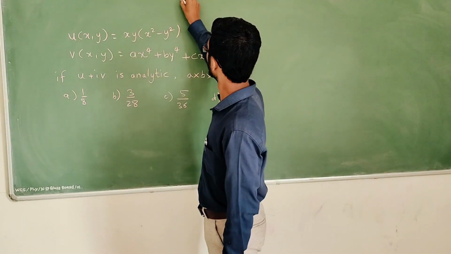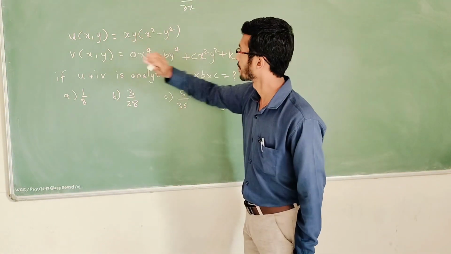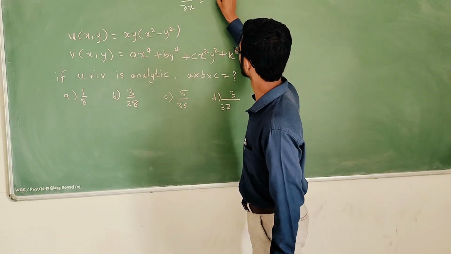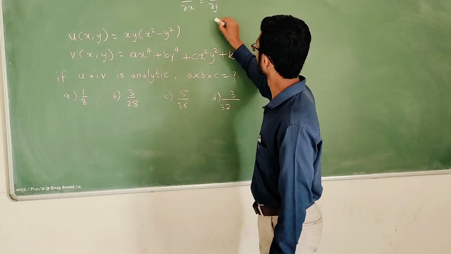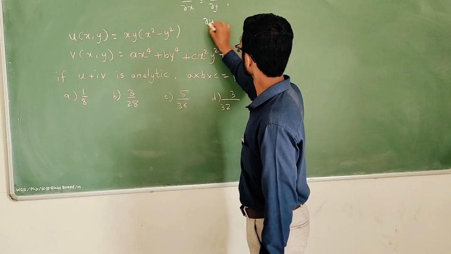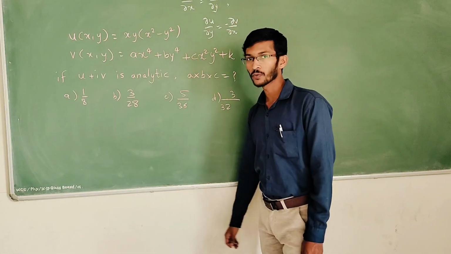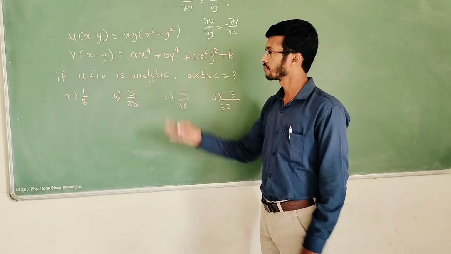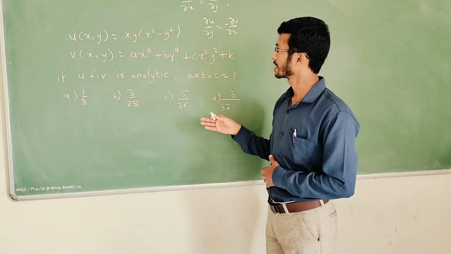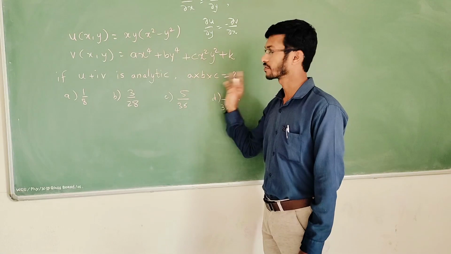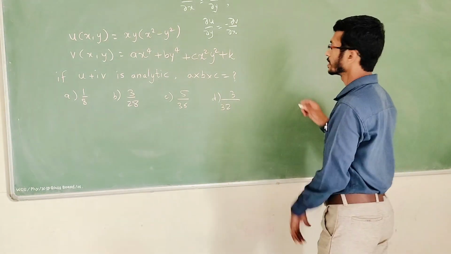So it says that if the function is analytic, then the derivative of its real part u with respect to x is equal to the derivative of the imaginary part v with respect to y. And the other one, delta u by delta y is equal to minus delta v by delta x. So what we have to do is take derivatives of these two functions with respect to x and y, then equate them, and see how we can find the values of a, b, c or their product. So I will write the derivatives here.